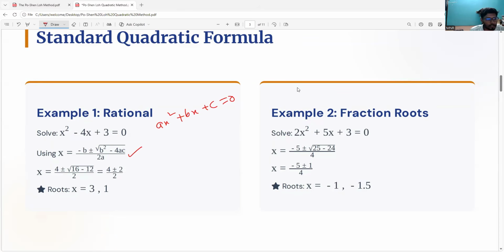Most probably in higher classes you will never get proper roots, so they will give them in decimals and all. In such situations it becomes even more complicated, and a lot of time is taken. That's the reason we are going with a new method. Hopefully anybody can respond: what is the method name?